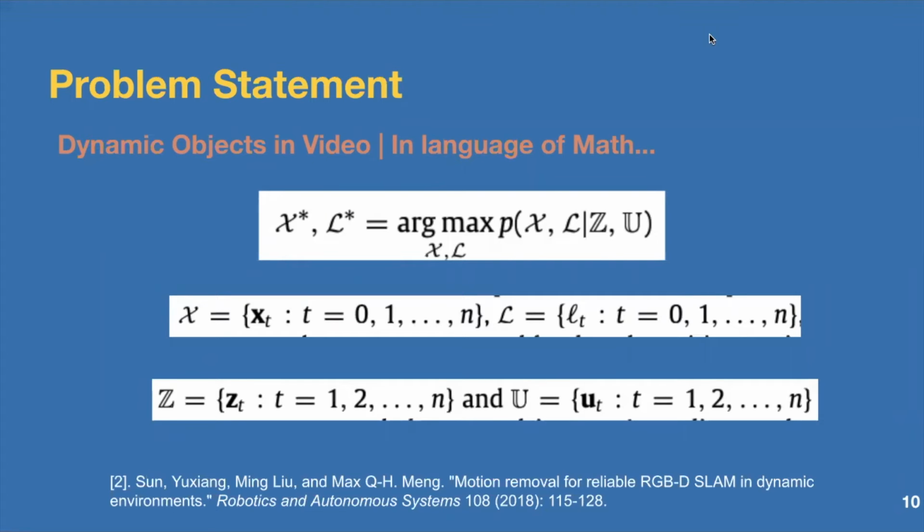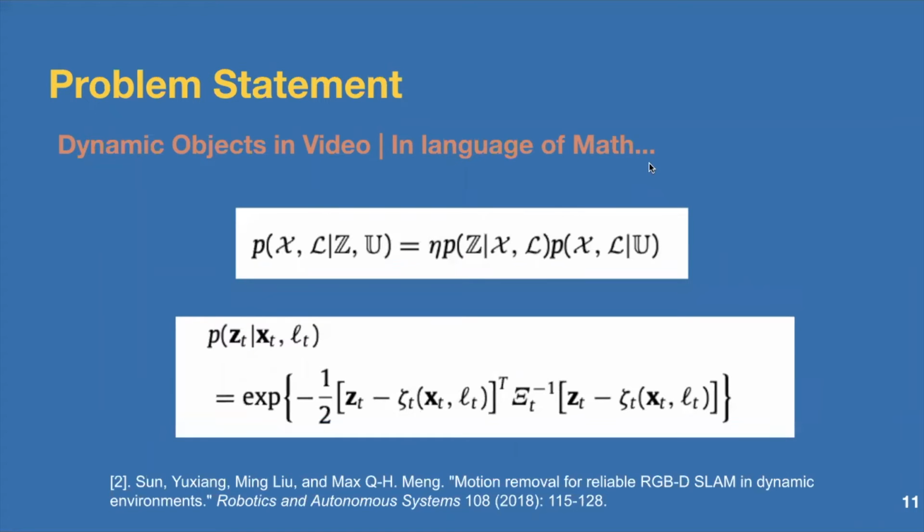Putting it mathematically, here X represents the positions, L represents the map points, Z represents the observations, and U represents the control points. We can map the SLAM problem as finding the best positions and map points given the observations. This can be broken down by using the Bayes rule, and the second term can be ignored because we are not using control points in Visual SLAM. Assuming that Z follows a Gaussian distribution with mean Z_t and covariance Σ_t, we can write each observation's probability as follows.